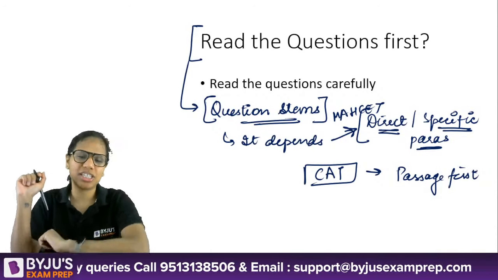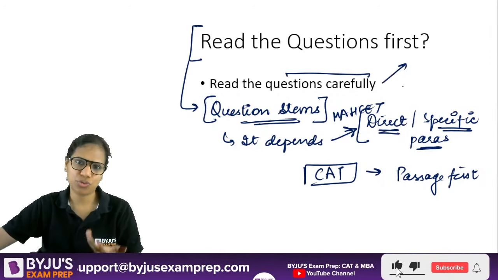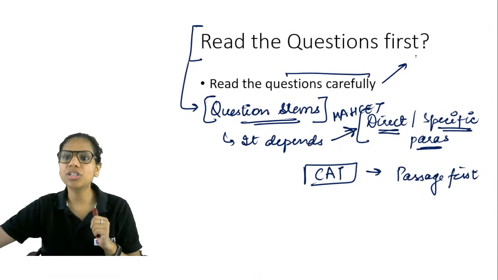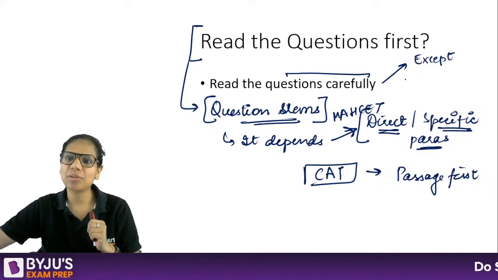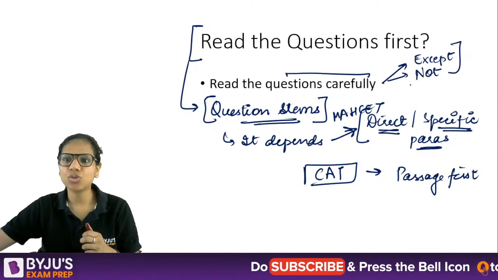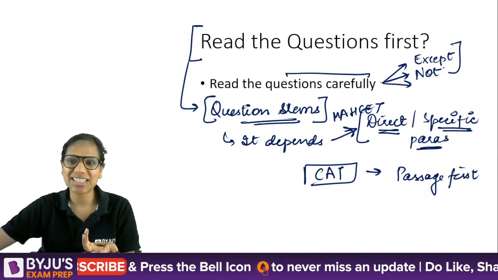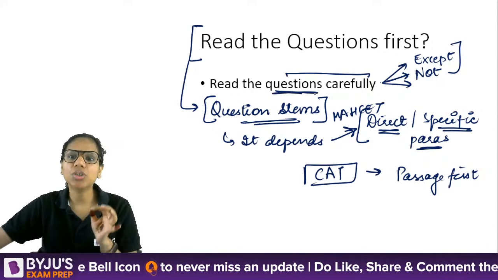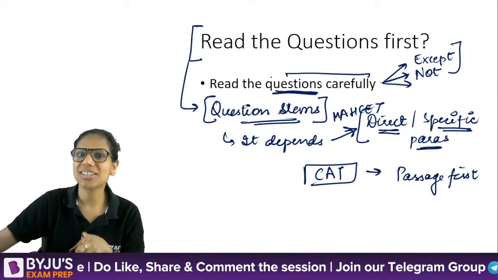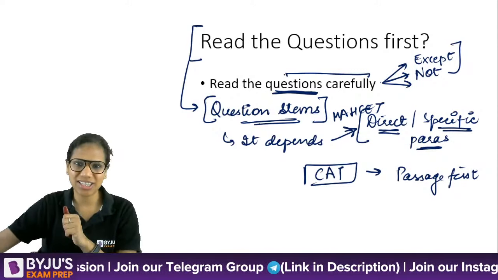A related point is to read your questions very, very carefully. What I have observed, even when we have attempted some RC passages in these sessions, is that students don't pay attention to the word except, to the word not. They skip such words. That can be very counterproductive for you if you don't notice except or not. So read your questions very carefully. See what the question is asking from you. We have a very short RC passage today, and there I'll make you notice such things.